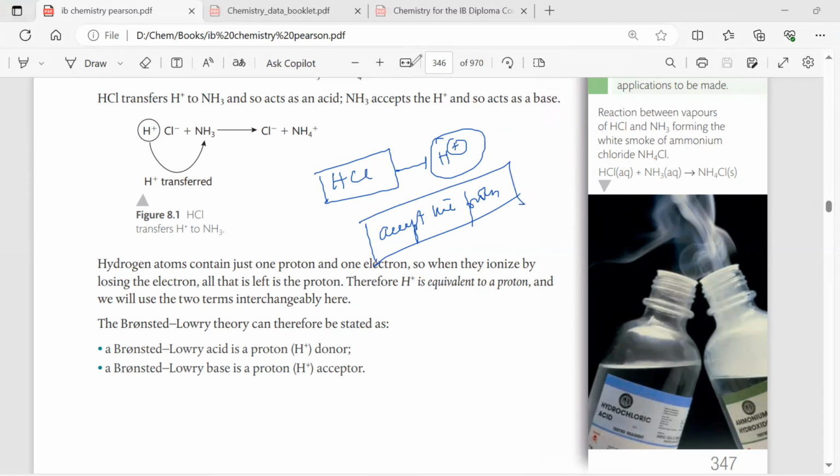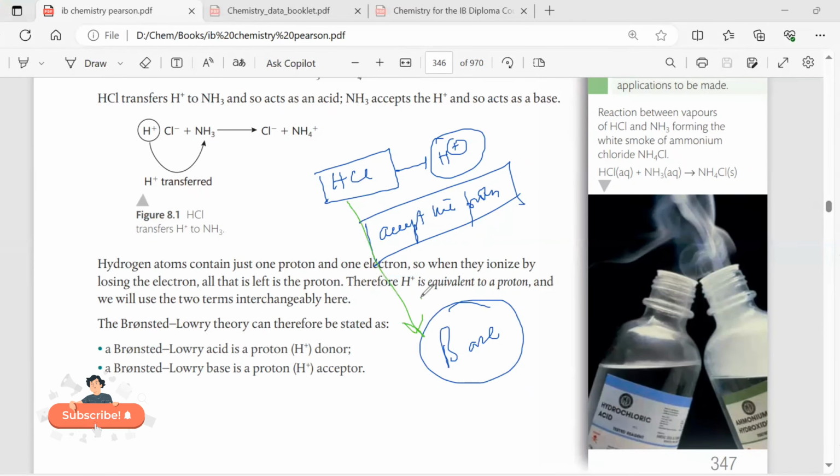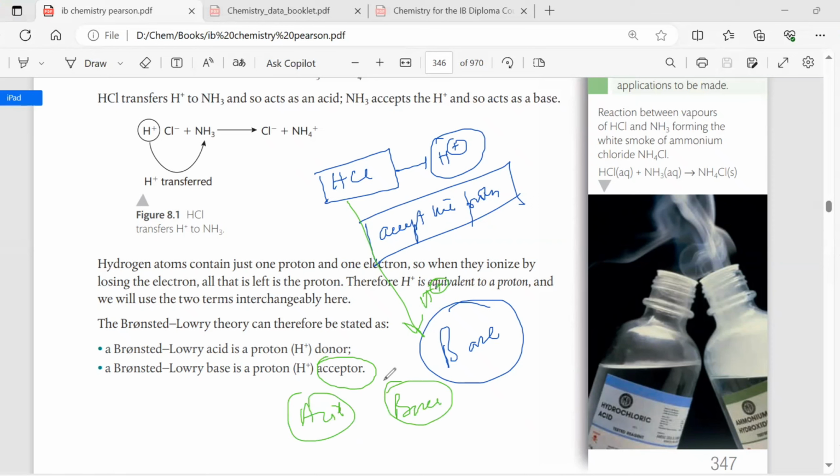Now comes the important part: there should be a base in very close proximity to the acid, so that the acid can give that proton. Acids are proton donors and bases are proton acceptors. So obviously you have to have a base for an acid to exhibit its acidic properties. It's very simple. Similarly, vice versa, a base accepts a proton. It cannot just take a proton from anywhere. It has to have an acid near it to give that proton.